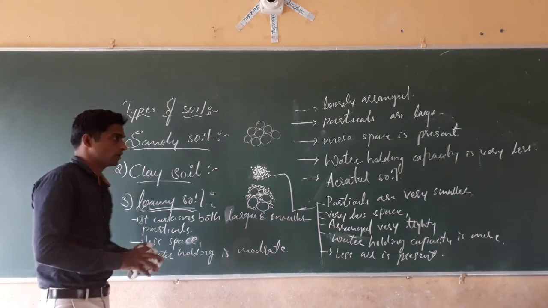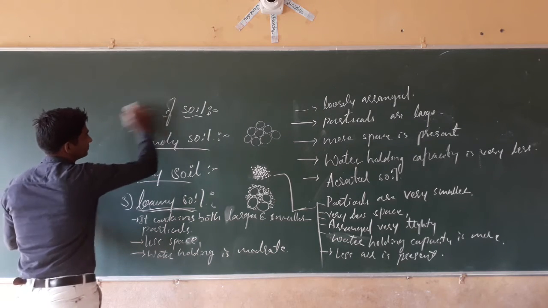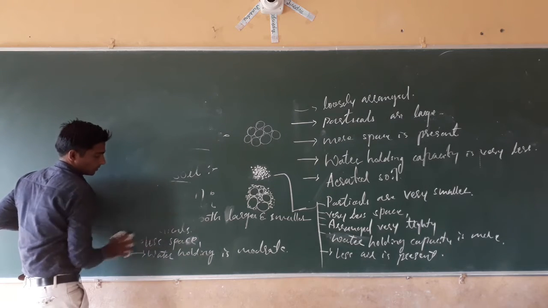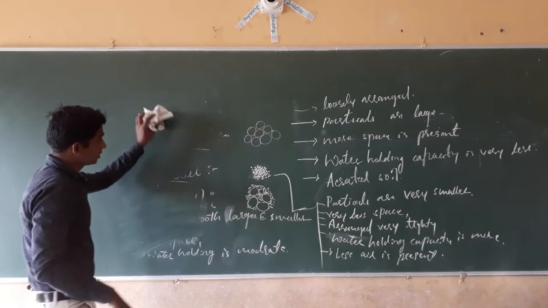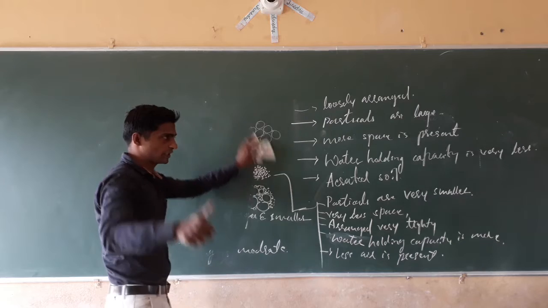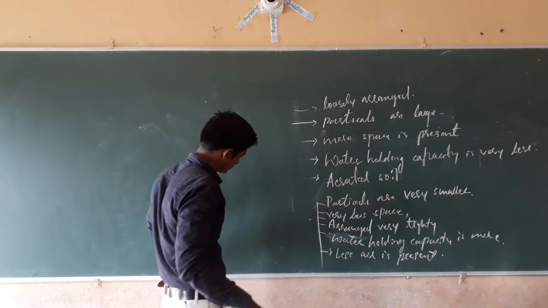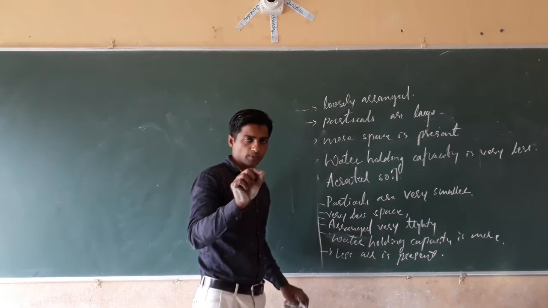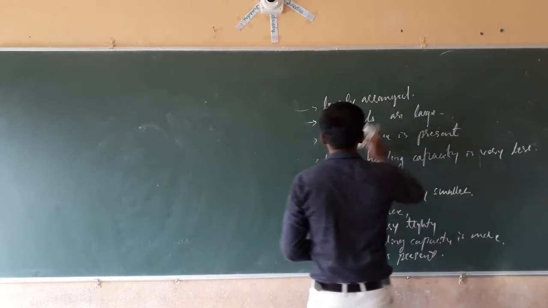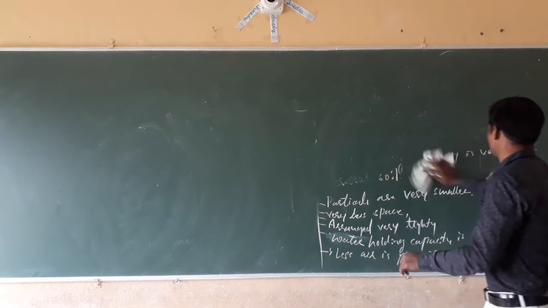Next, dear students, one activity. We know the three soils: sandy soil, clay soil and loamy soil. By pausing the video, you can see the properties and note down the properties of the points that I have given on the board.